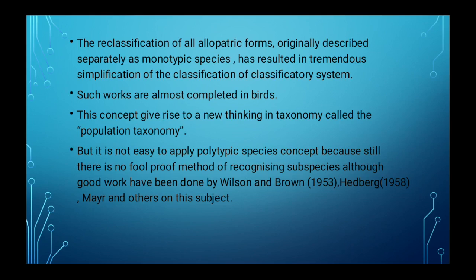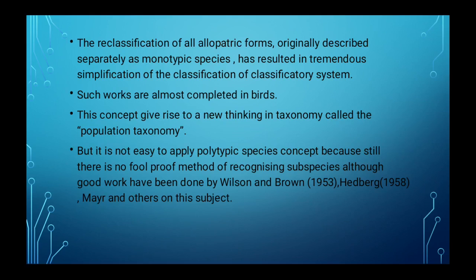But it is not easy to apply the polytypic species concept because still there is no foolproof method of recognizing such species, although good work has been done by Wilson, Brown, Herberg, Mayr and others on this subject.